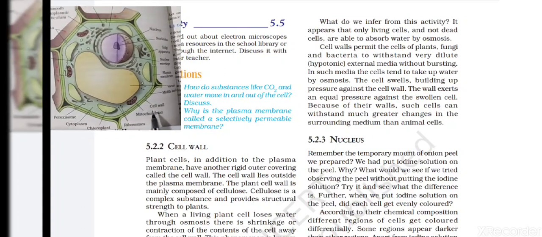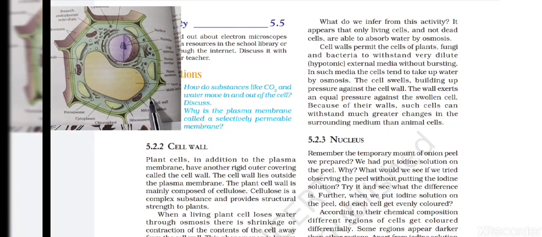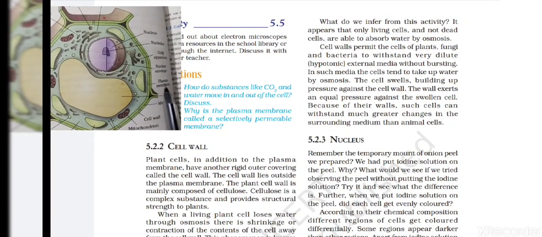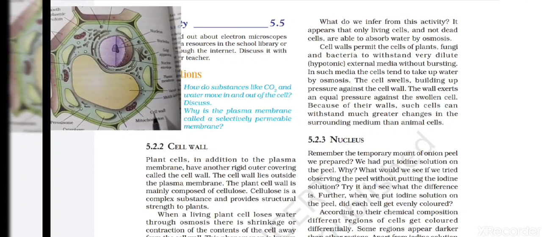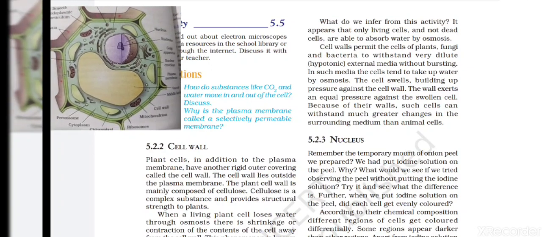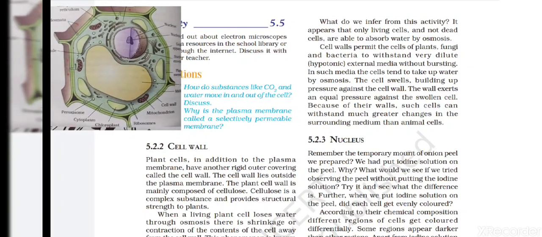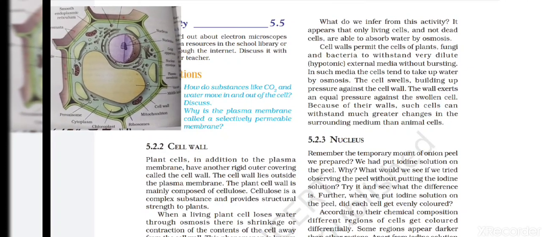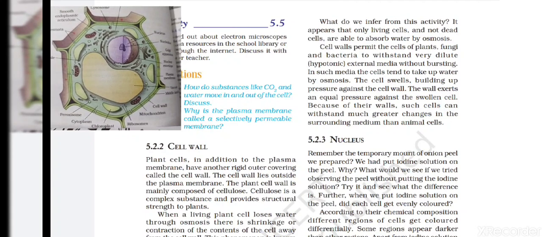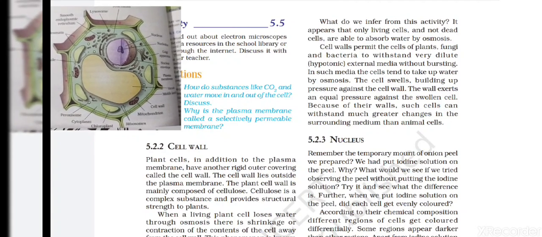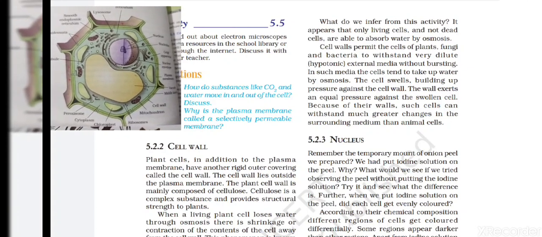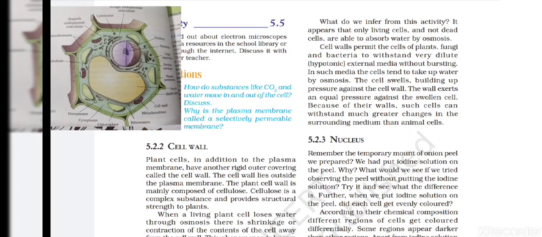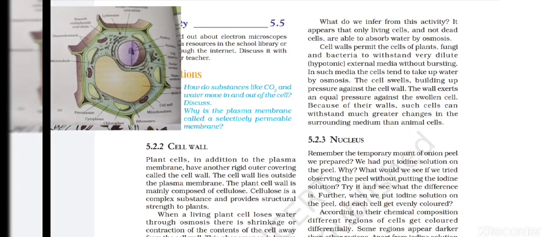This is the cell wall. This is found outside the plasma membrane, and this is the plasma membrane which is inside, and outside this plasma membrane is the cell wall. This cell wall is made up of a substance called cellulose, and due to this cellulose the cell wall becomes very hard and tough, and due to its hardening it provides support to the cell. So cellulose is a complex substance and provides structural strength to plants.